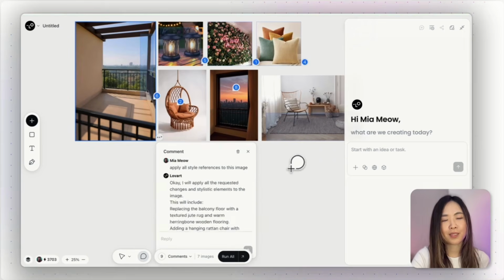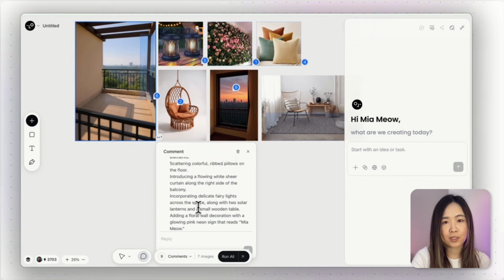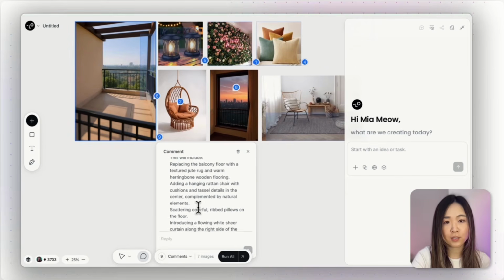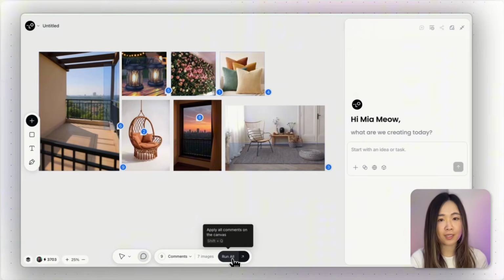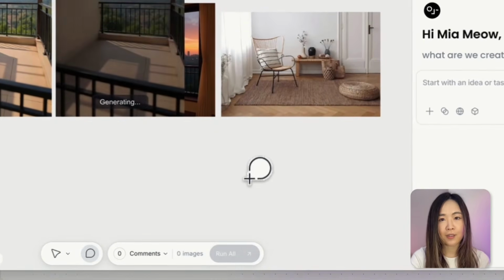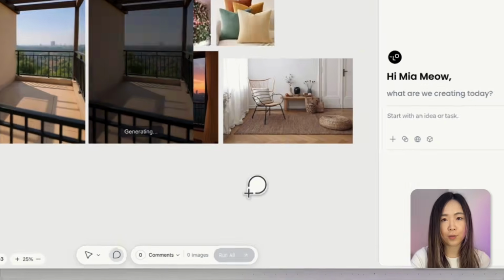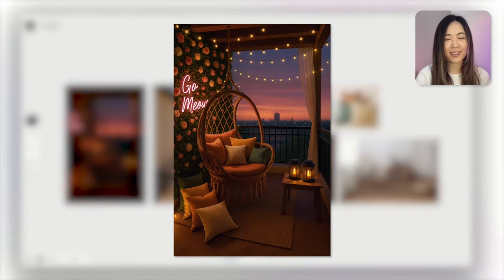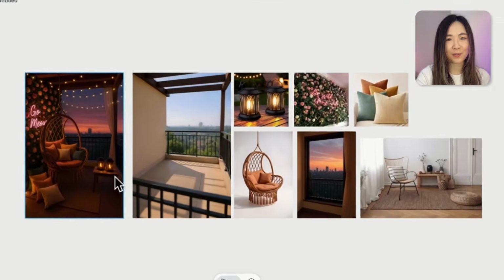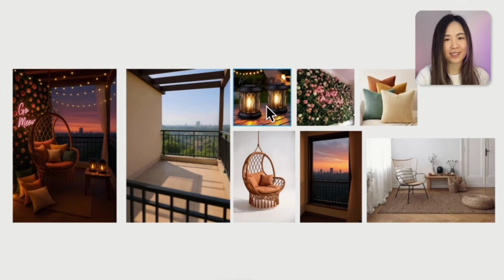Once again, it summarized everything and included the new addition and all previous instructions. So it didn't forget about it. After making sure everything is correctly registered, I'll just hit run all to apply all the changes. And let's just see what happened. And just like that, this is how easy it is to seamlessly integrate so many different elements into the same image nowadays. This image includes all the changes I requested.